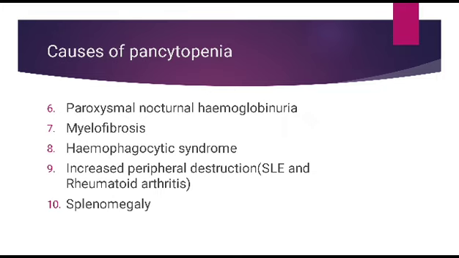Seven, myelofibrosis, then hemophagocytic syndrome, and increased peripheral destruction due to autoimmune diseases like SLE and rheumatoid arthritis. Splenomegaly, also by pooling of a lot of blood inside the spleen, a lot of cells will be trapped there, and a small number of cells will be circulating around all the body. This also will lead to pancytopenia.